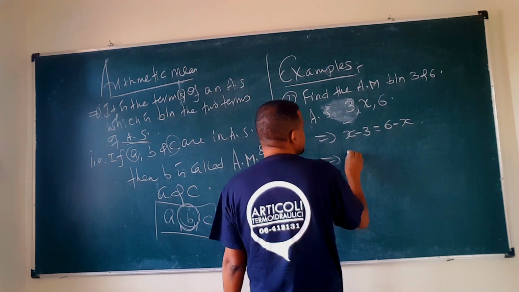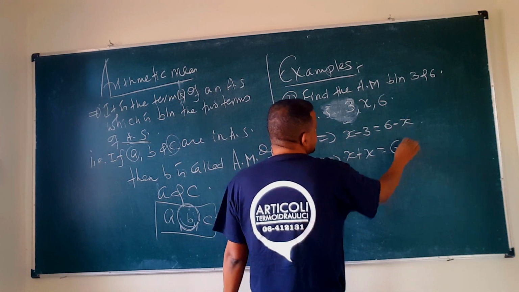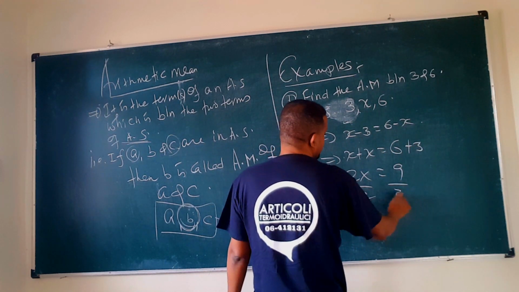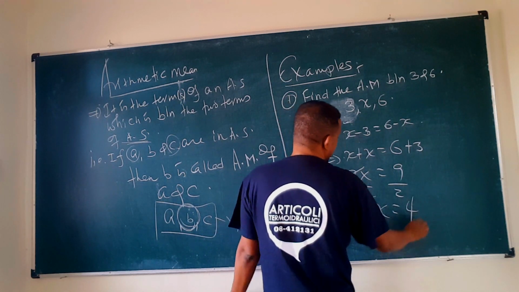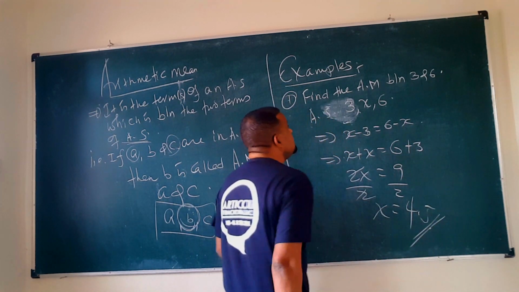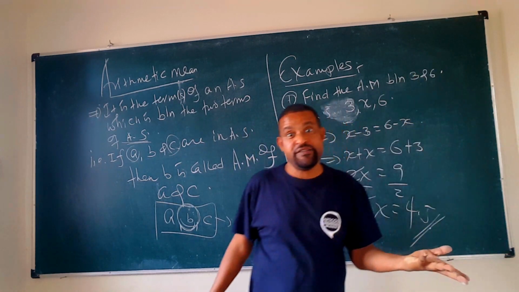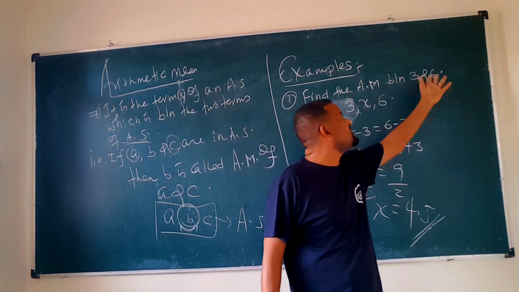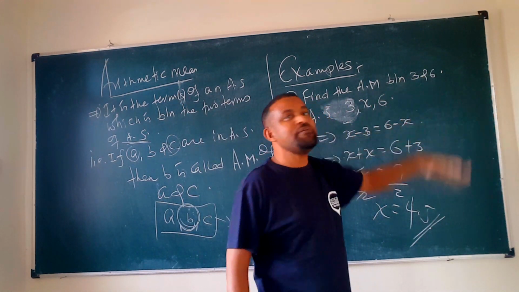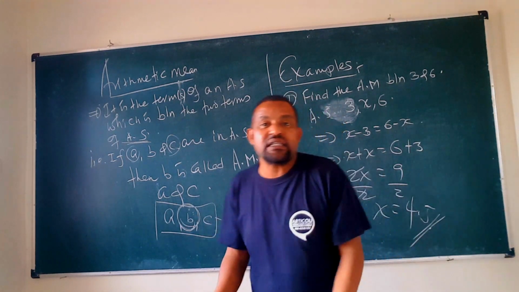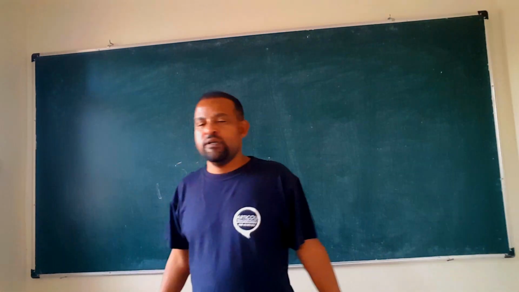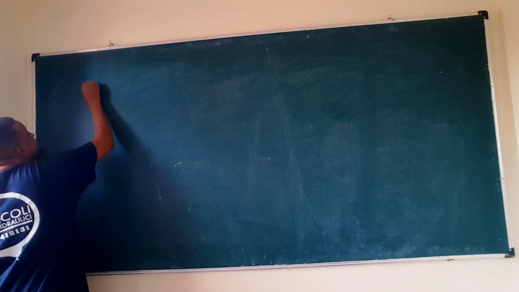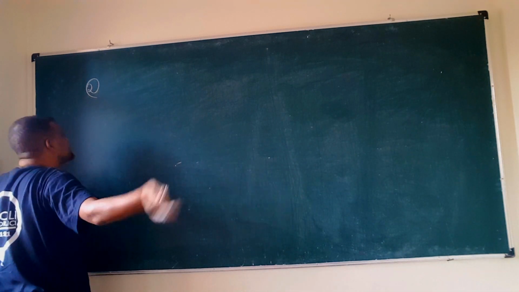Bring this over here: x plus x is equal to 6 plus 3, so 2x is equal to 9, so the value of x is 9 over 2, or 4.5. In other words, it is 6 plus 3 divided by 2. Okay, so find the arithmetic mean between 3 and 6. Of course that is one arithmetic mean, but sometimes the question may ask you to insert 4, 5 or 6 arithmetic means, a number of arithmetic means. Say for example, the second example from your exercise book.